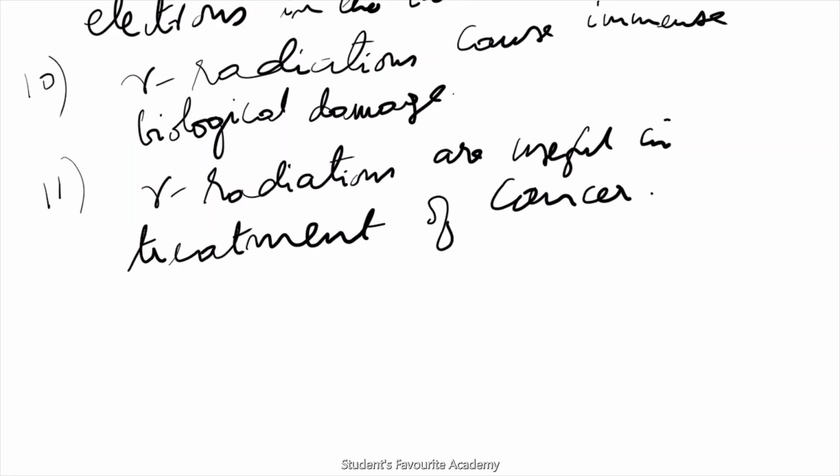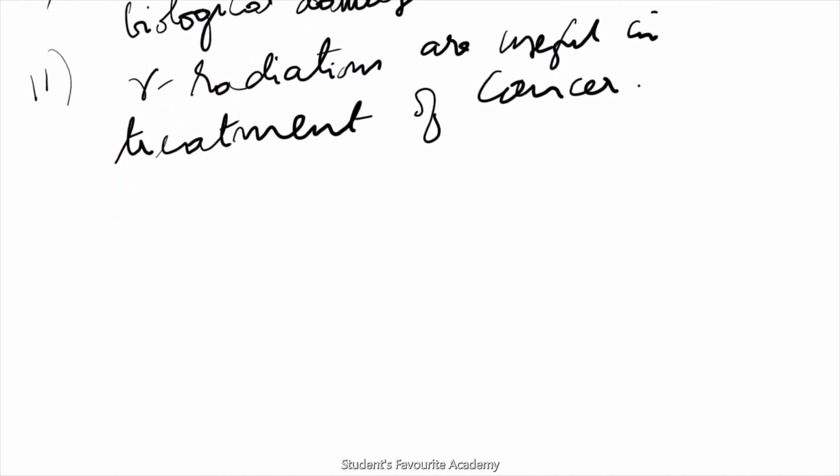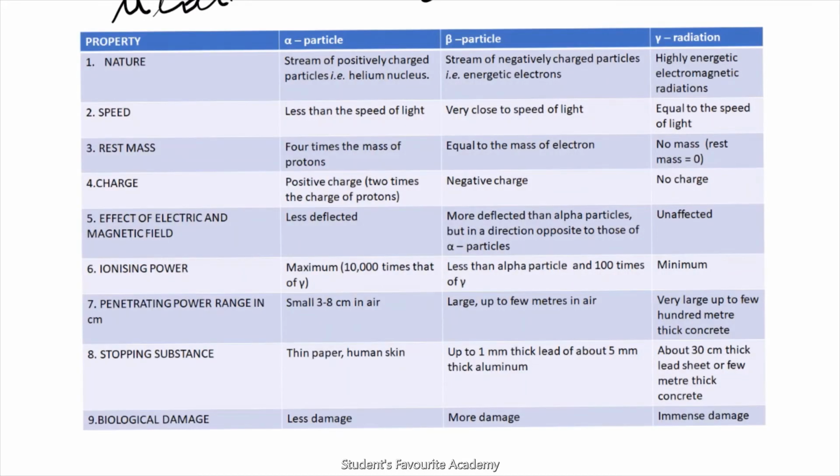Now, let us compare the properties of all the three, that is gamma, beta and alpha rays. Nature: alpha particles are a stream of positively charged particles, that is helium nuclei.